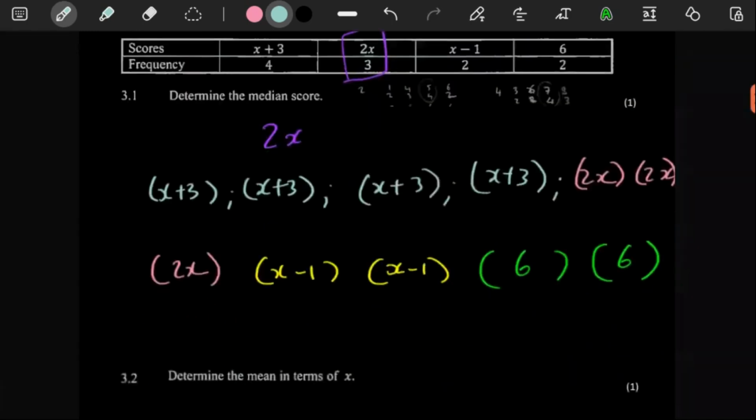Yeah, so what we know is the median is, determine the median score. The median score, yeah. So what we know is here there's 1, 2, 3, 4, 5, 6, 7, 8, 9, 10, 11 scores in total, right? And we know that the median will be the score in the middle. So if you see here, 1, 2, 3, 4, 5, 1, 2, 3, 4, 5, this would be in the middle. So 2x is our answer over there.